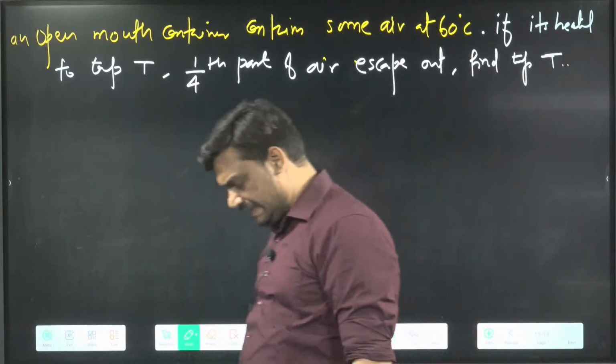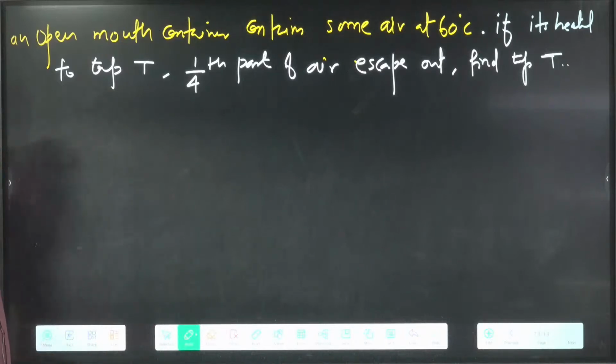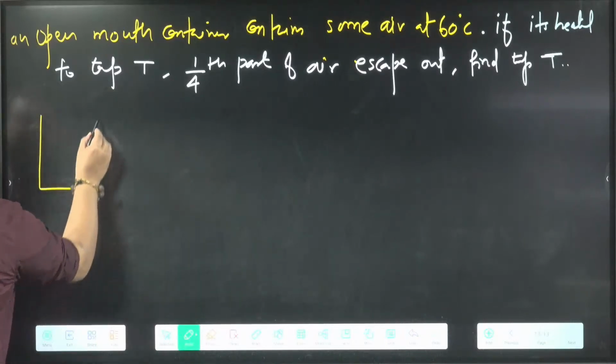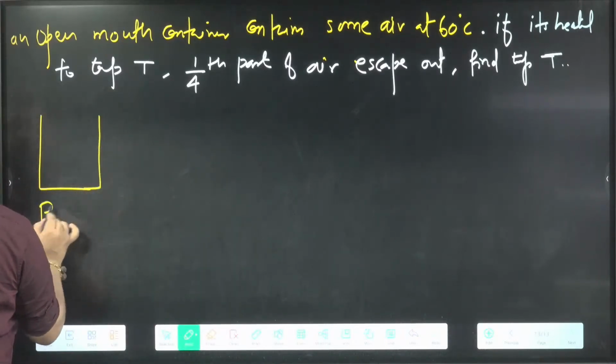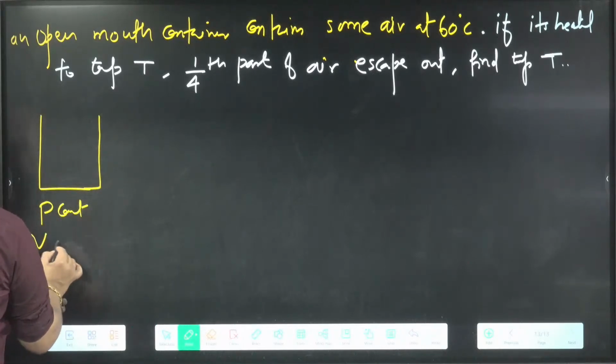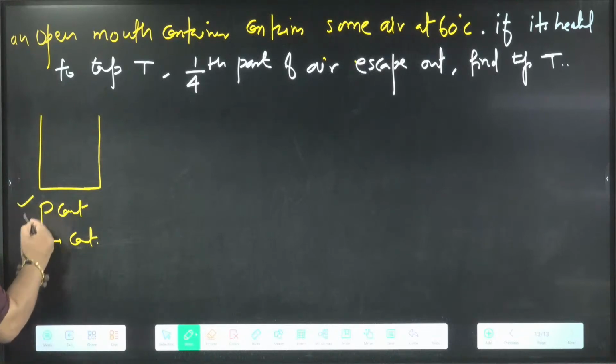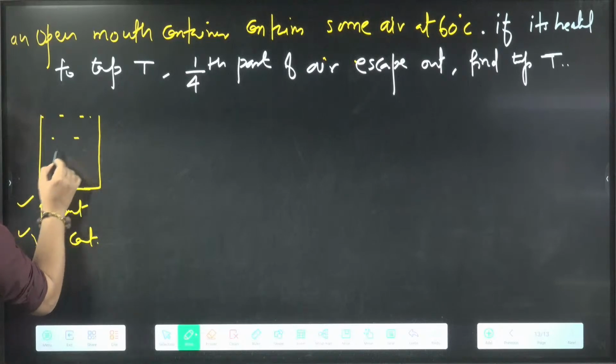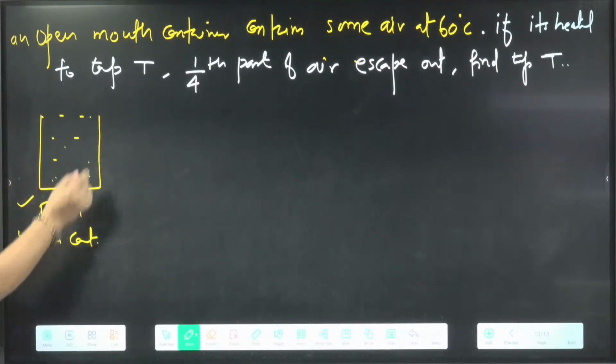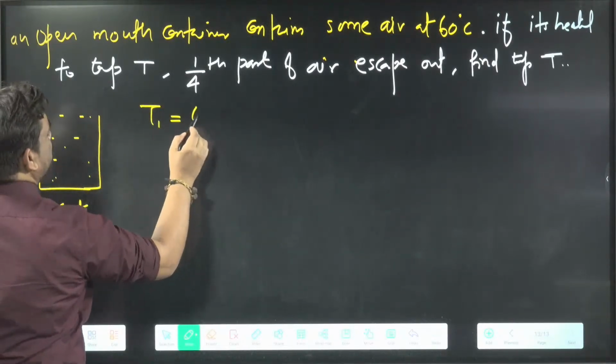Find temperature T. Okay. See this one. This is the open mouth container. Whenever you see an open mouth container, then we say pressure is going to be constant. And the container is same, so volume is also going to be constant. Open mouth container, pressure will be constant, volume also constant. Two things are constant. And we can say in the open mouth container, some air molecules are there. Initial temperature for this one is 60 degrees Celsius.